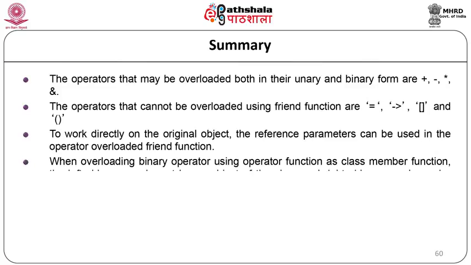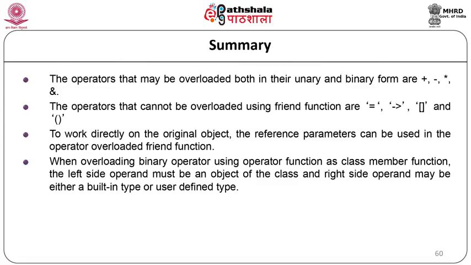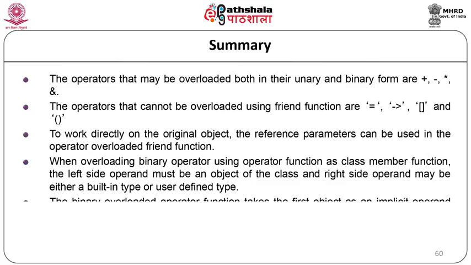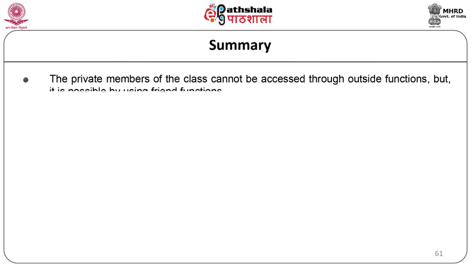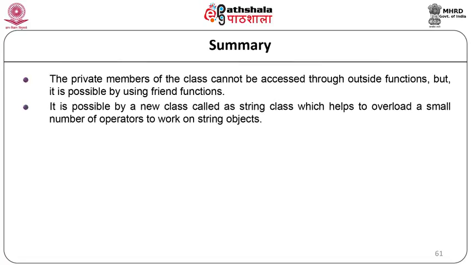To work directly on the original object, reference parameters can be used in the operator overloaded friend function. When overloading a binary operator using the operator function as a class member function, the left side operand must be an object of the class and the right side operand may be either a built-in data type or a user-defined type. The binary overloaded operator function takes the first object as an implicit operand and the second operand must be passed explicitly. The private members of the class cannot be accessed through outside functions, but it is possible by using the friend function. A new class called the string class helps to overload a small number of operators to work on string objects.